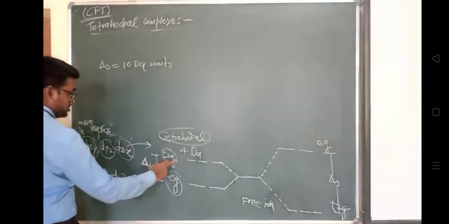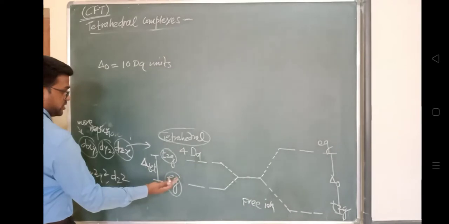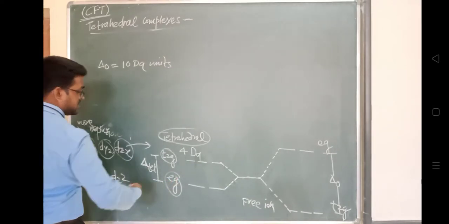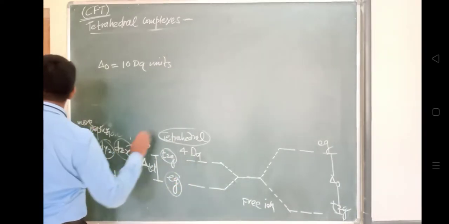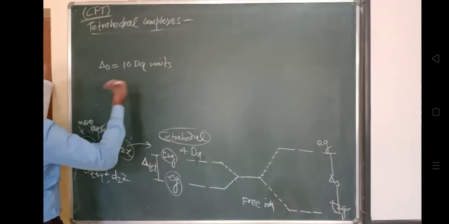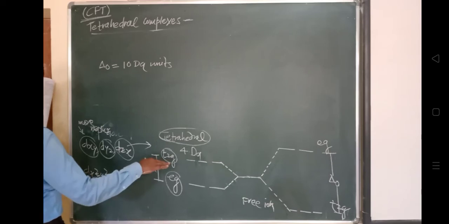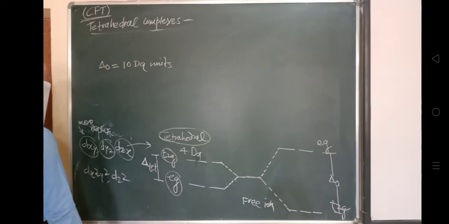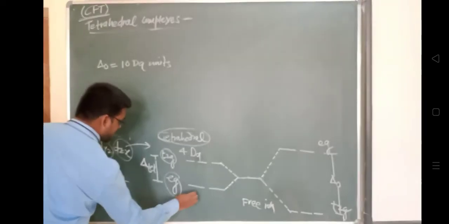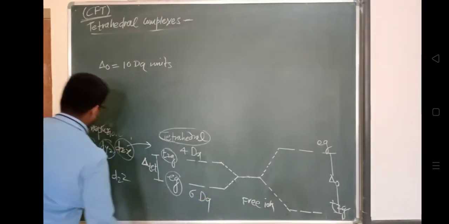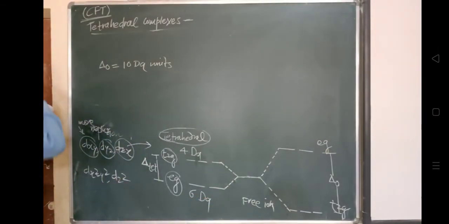So in T2G, the energy level difference from its normal energy level is 4 dq, it will go up. And corresponding to that, EG will be lower. It will be reduced by 6 dq, compared to the energy of hypothetical degenerate d orbitals. In this way, the pairing of the electron is not favored in tetrahedral structure.